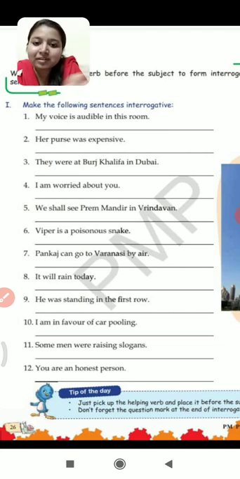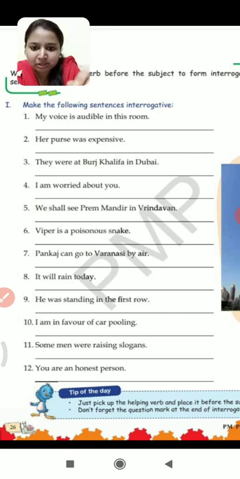Her purse was expensive. Now you have to find what is the helping verb in the sentence. Was is the helping verb, so was her purse expensive? And a question mark. Remember to put a question mark after any interrogative sentence. Otherwise it will not be considered an interrogative sentence. Third, they were at Burj Khalifa in Dubai. So what is the helping verb over here? Were is the helping verb. So were will come at the beginning. Were they at Burj Khalifa in Dubai?